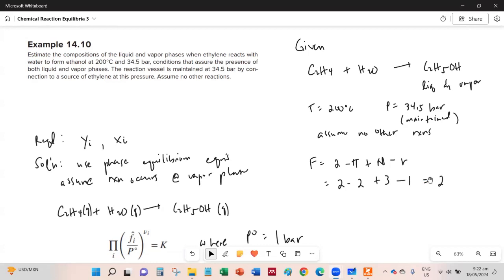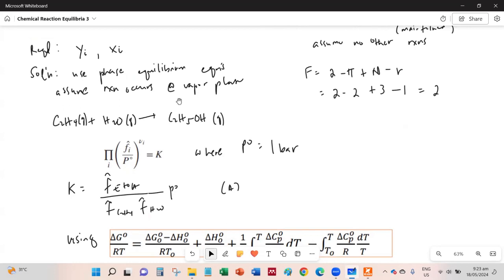Therefore, we don't need any material balance equations, and we can make use of phase equilibrium equations. That would give us the sufficient number of equations to solve the problem. The required from us is the compositions of the vapor and liquid phases. And we begin by establishing the phase equilibrium equations.